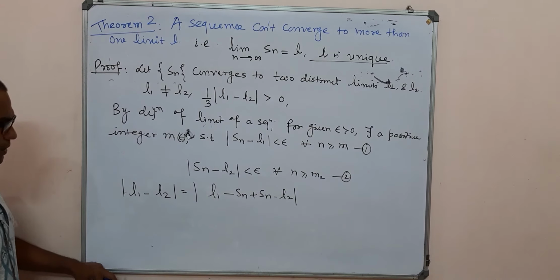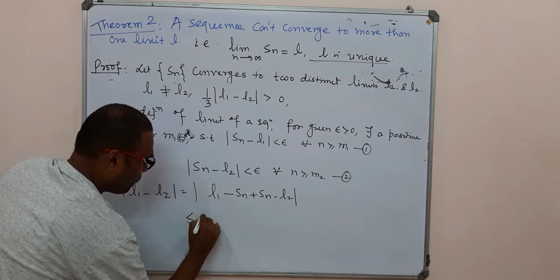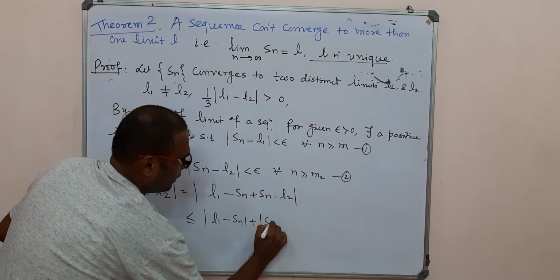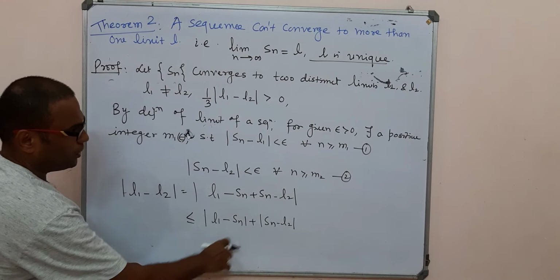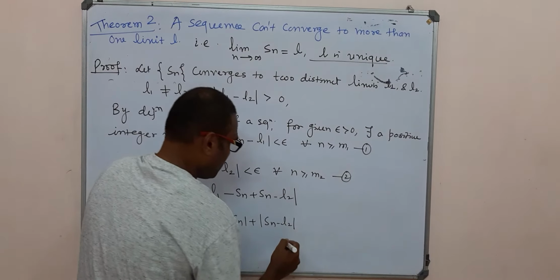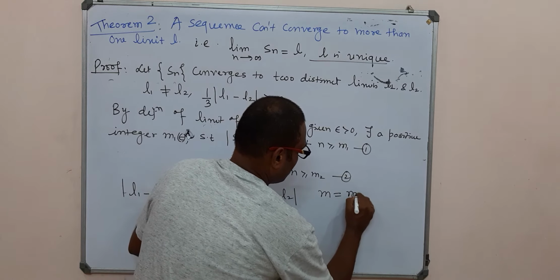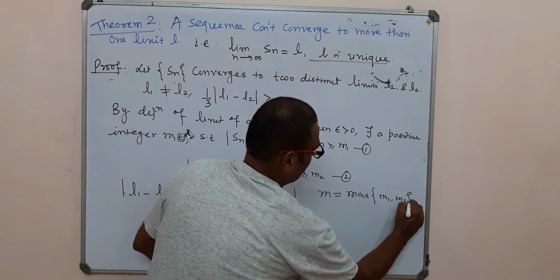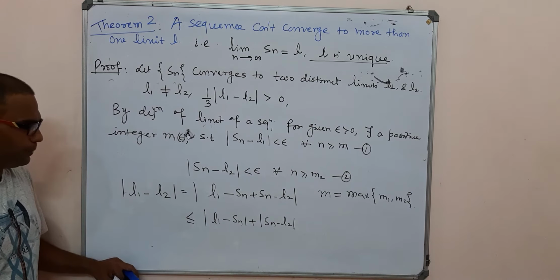Now using the triangle inequality, mod of L1 minus Sn plus Sn minus L2, and using 1 and 2, before that you take the positive integer m as the maximum of m1 and m2.